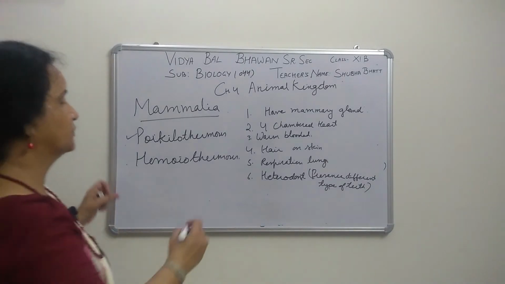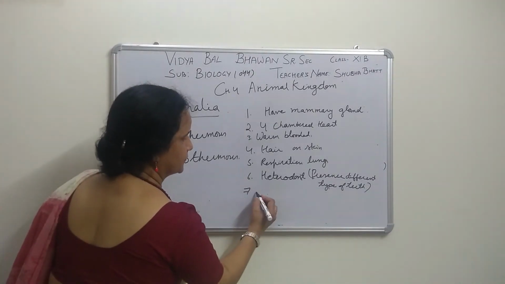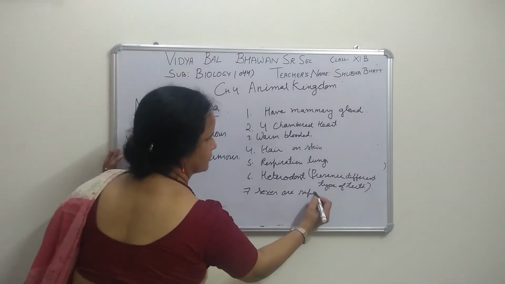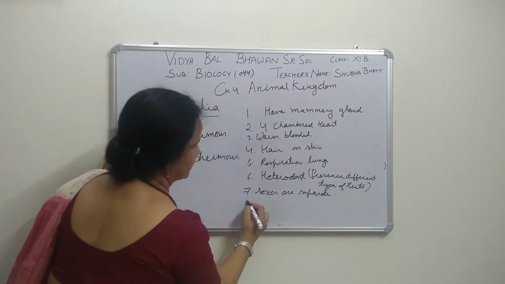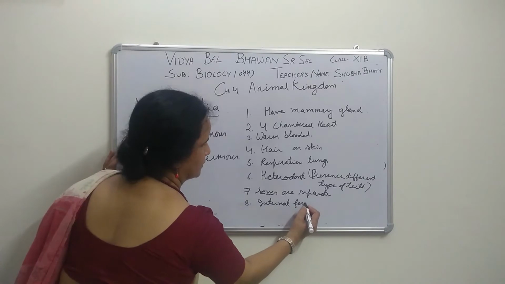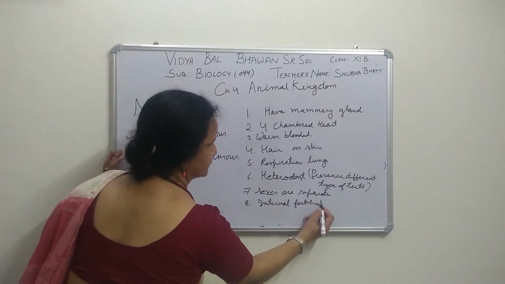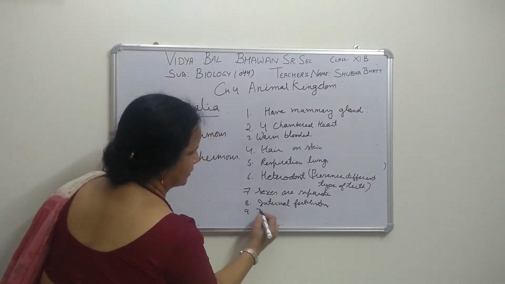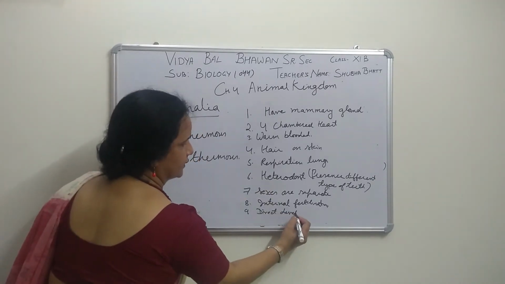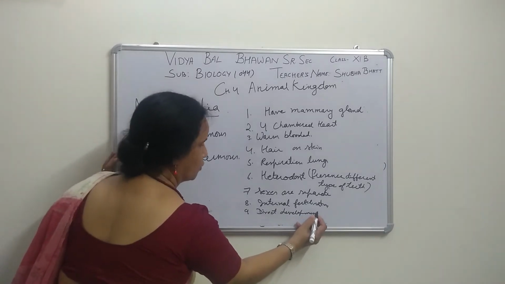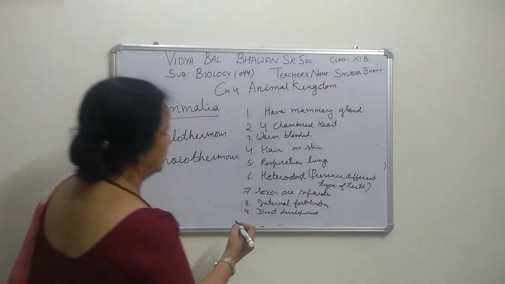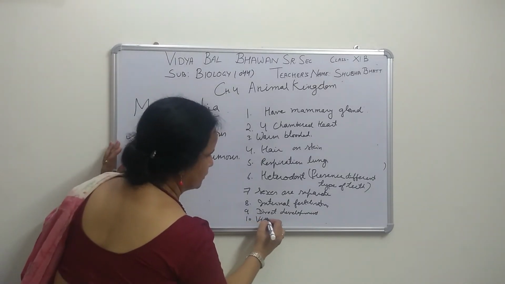Now here the sexes are separate. Next, internal fertilization and direct development, meaning no larval stage. Mostly the organisms of this phylum are viviparous.